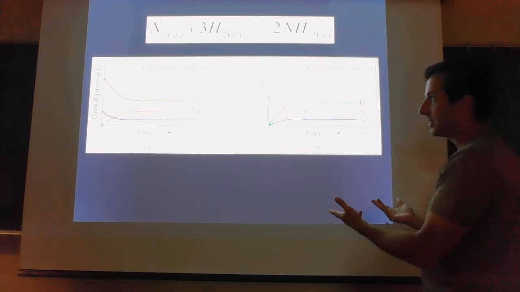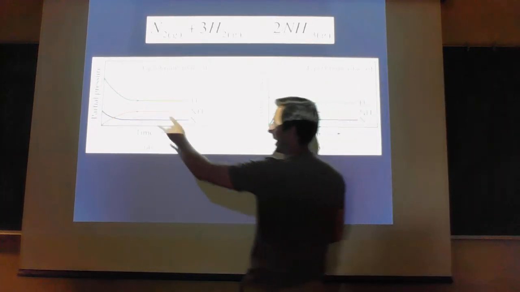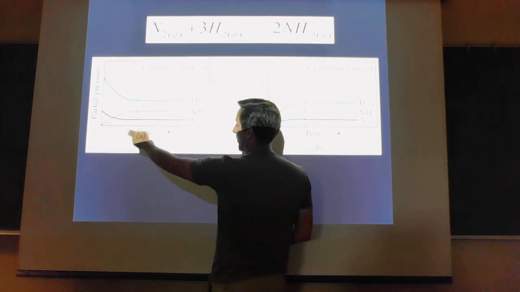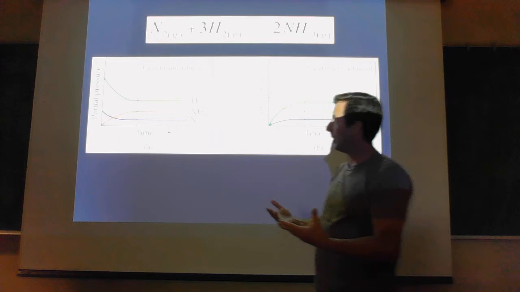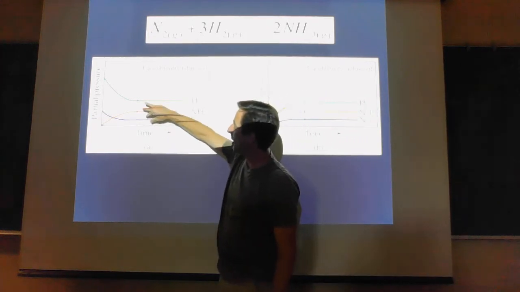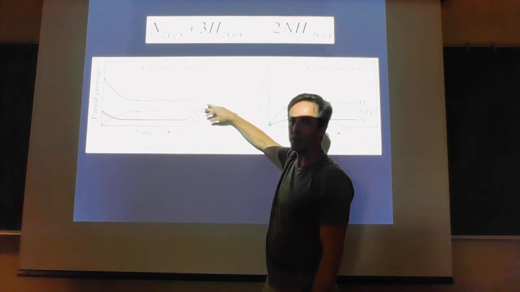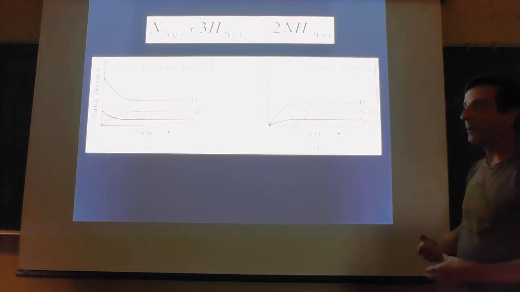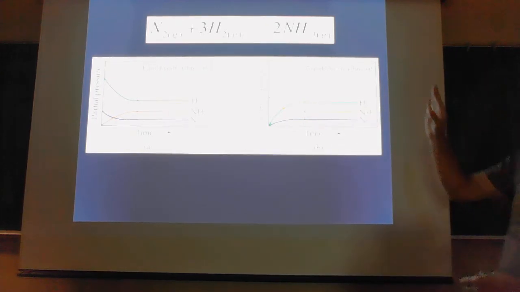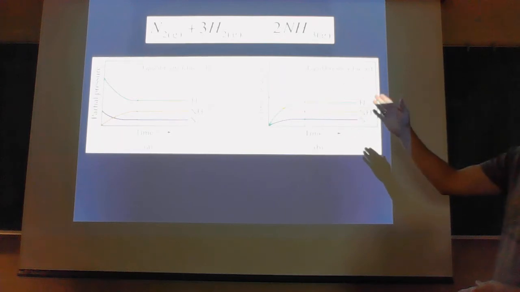As it reacts, the concentration of the nitrogen and hydrogen go down, the concentration of ammonia goes up. None of them go to 0, but they get to a point where a certain pressure of each one is established, and it will maintain those pressures forever. Now, that assumes I started with reactants and no products.